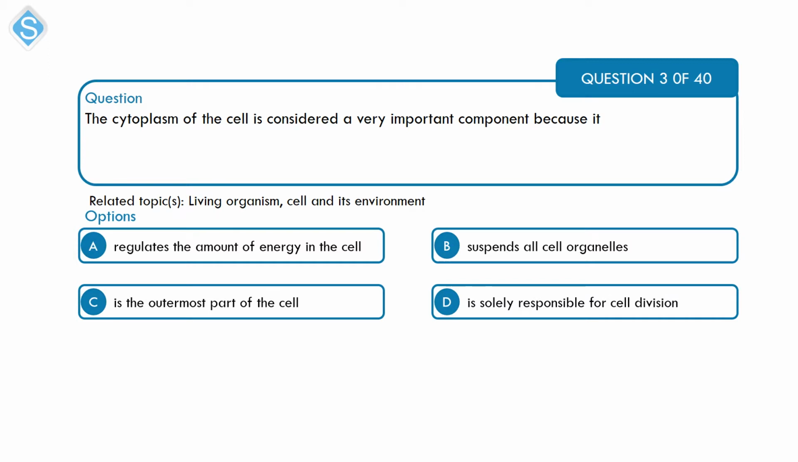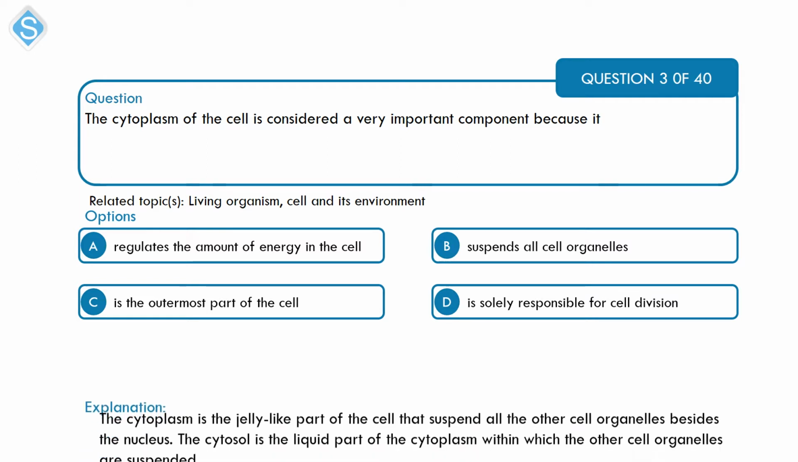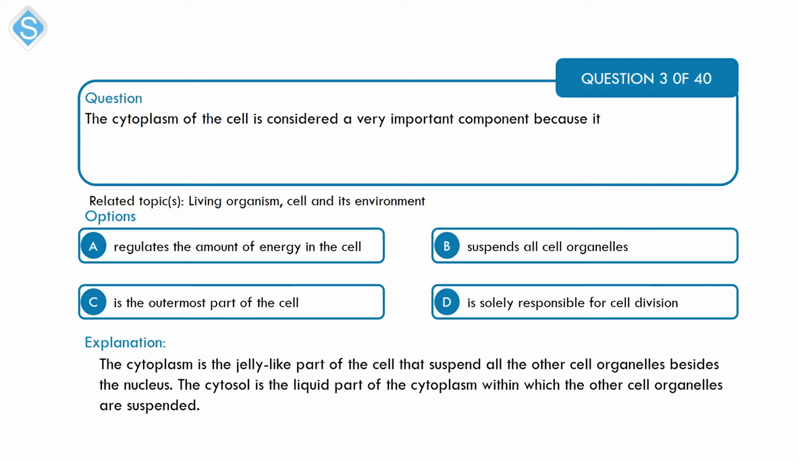All right, A relates more to the mitochondria, which is the powerhouse of the cell. C, the outermost part of the cell, is the cell wall in plants or the cell membrane in animals. As for D, cellular division is more related to the nucleus itself. B here is the correct option: the cytoplasm suspends all the cell organelles, and it encompasses everything in the cell besides the nucleus. So the cell itself is divided into two, the cytoplasm and the nucleus.